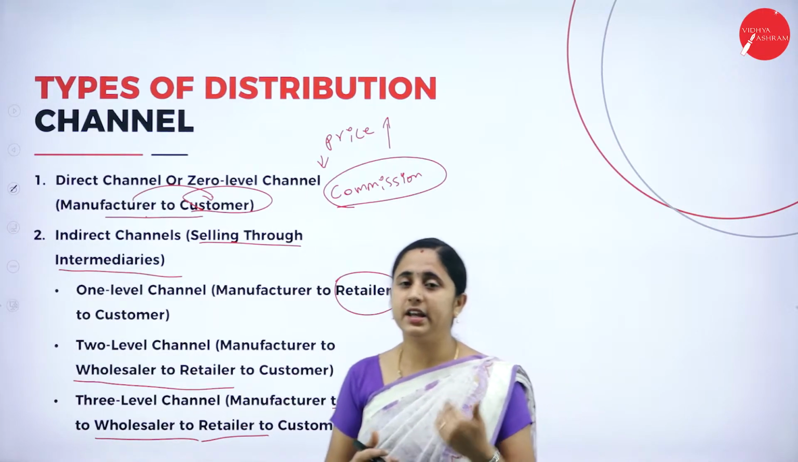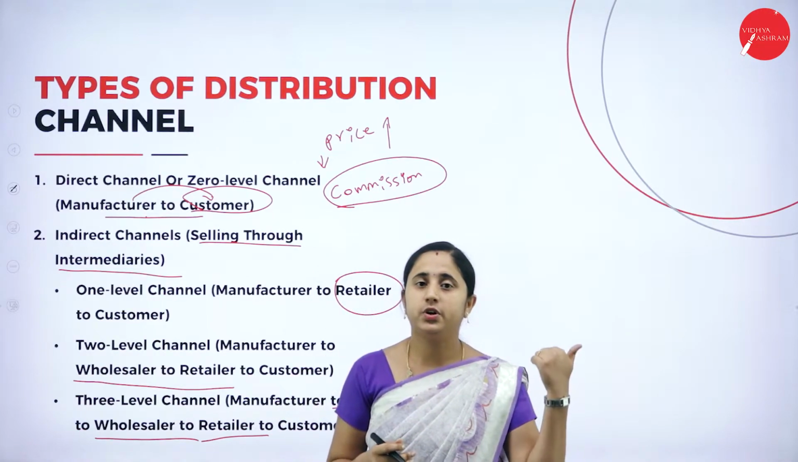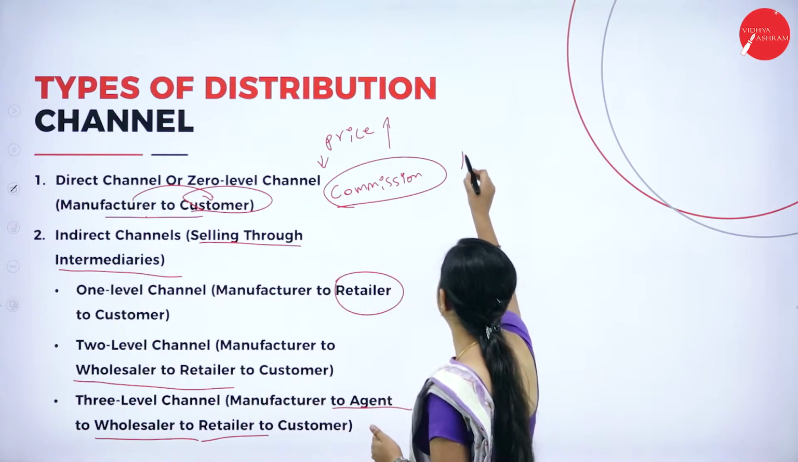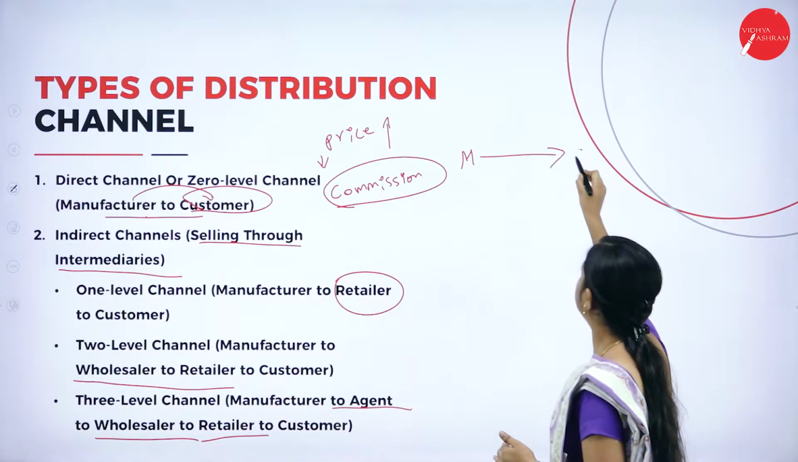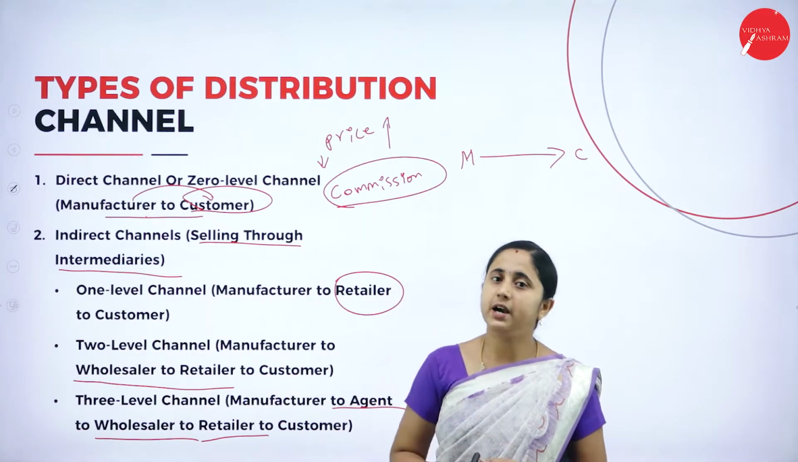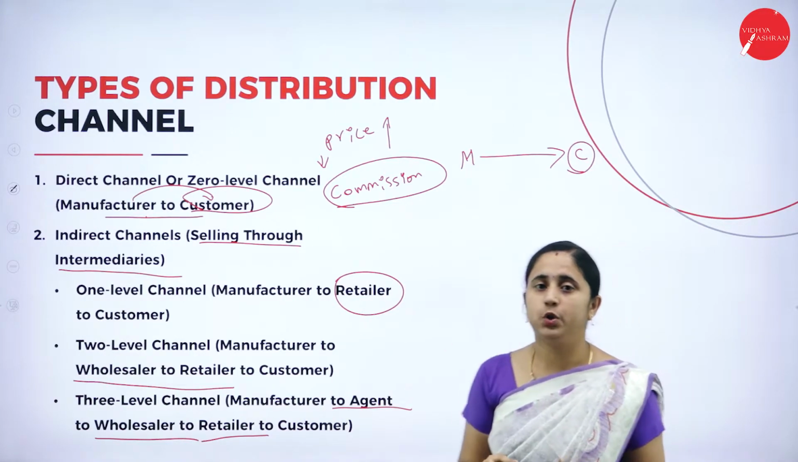Mainly, direct channel means there is no involvement of the middlemen or agents. The goods directly reach from the manufacturer to the final consumers, either industrial goods or consumable goods. So the consumer depends on the product you are producing.